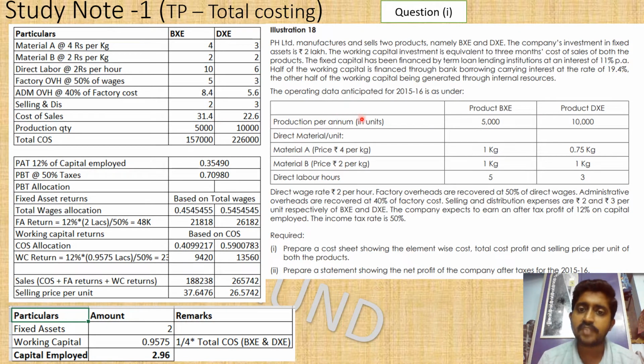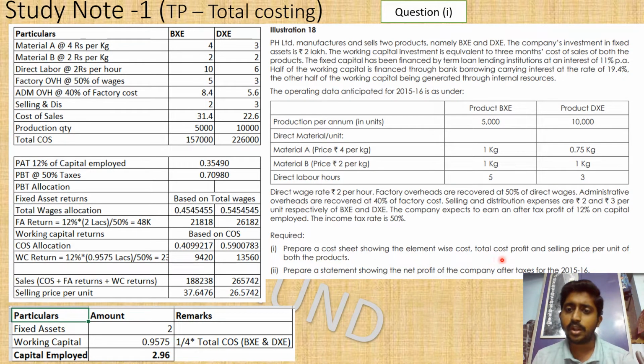And we also have the production quantity of 5,000 and 10,000. We are multiplying this and we are finding the total cost of sales as 1,57,000 and 2,26,000. So this is the total cost of sales of BXC and DXC. Now we will go back to the question what is asked. So we have to find the cost sheet, which we have already done.